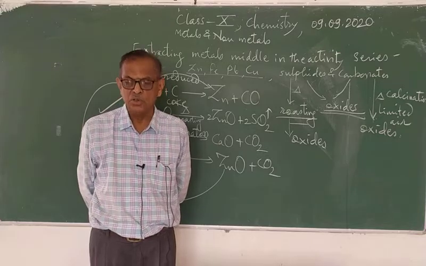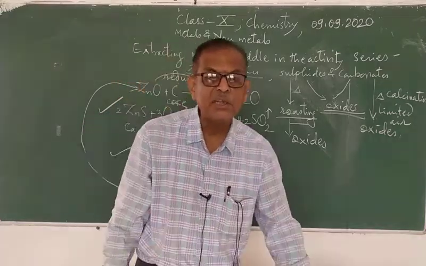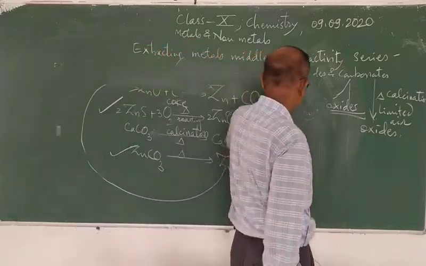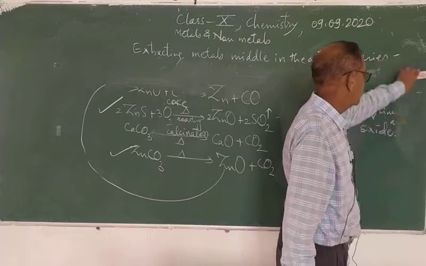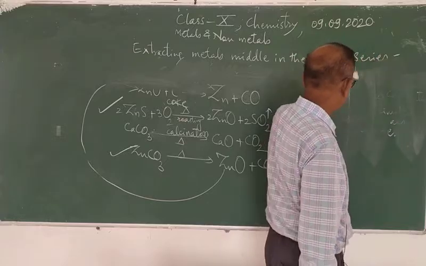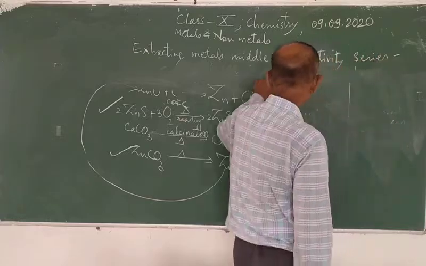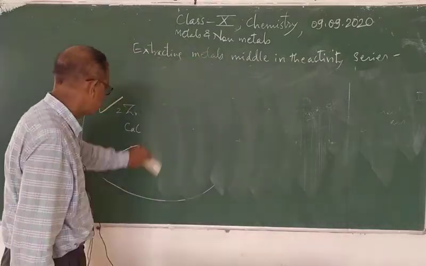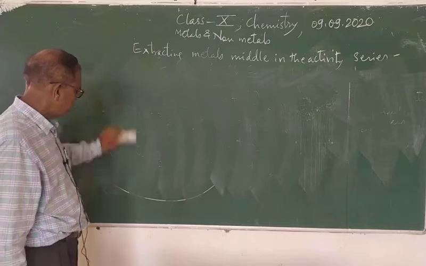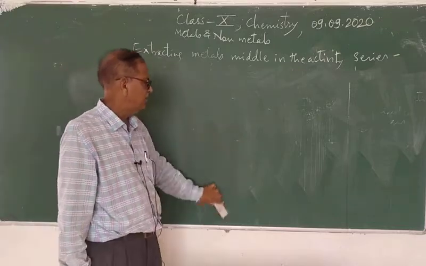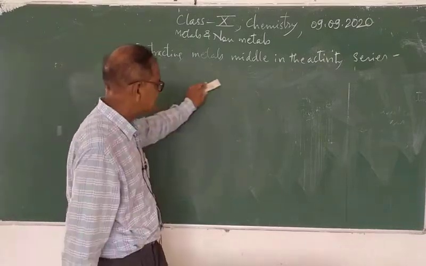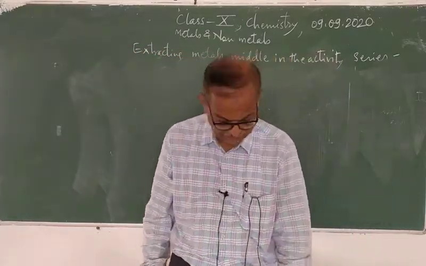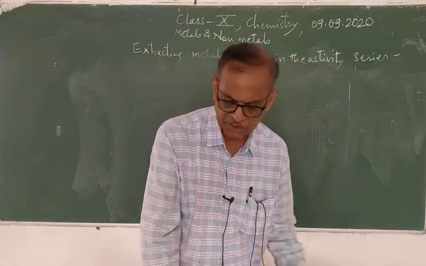And in the displacement reaction, what we do is, for example, aluminium metal is heated with manganese dioxide, then manganese dioxide gets reduced to manganese metal, and this is a displacement reaction.